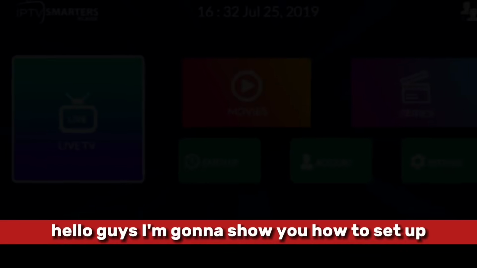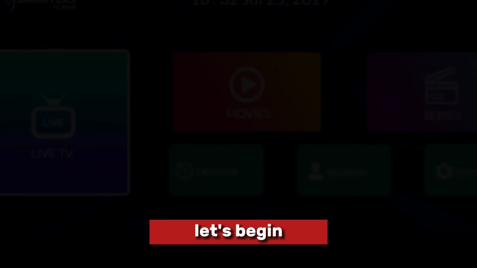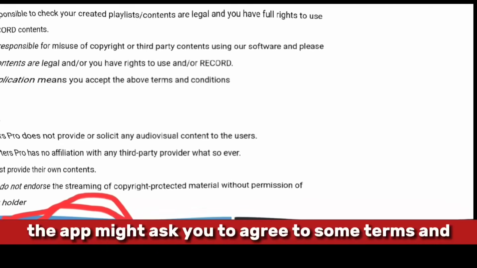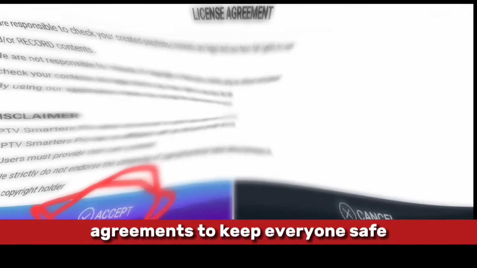Hello guys, I'm going to show you how to set up Smarters Pro, and without wasting any of your time, let's begin. Once you launch Smarters Pro, get ready to chart your course. The app might ask you to agree to some terms and conditions. Think of them as friendly agreements to keep everyone safe.